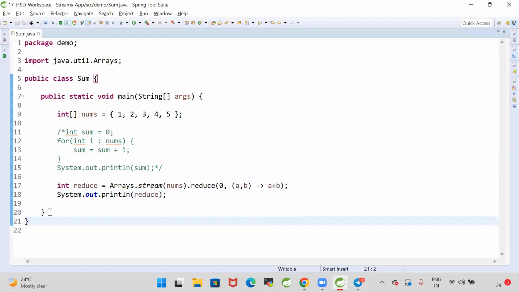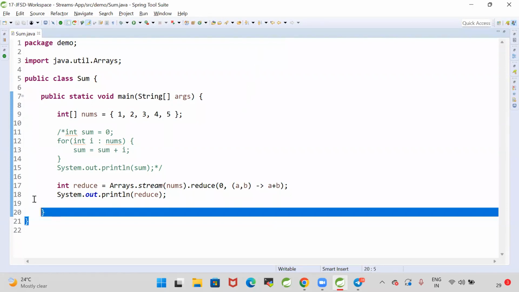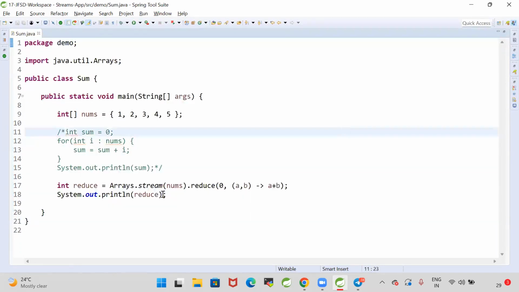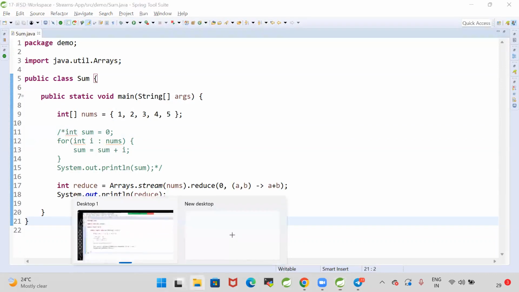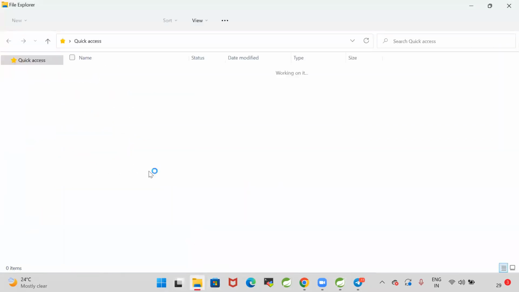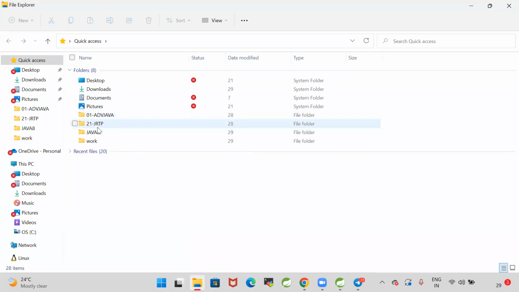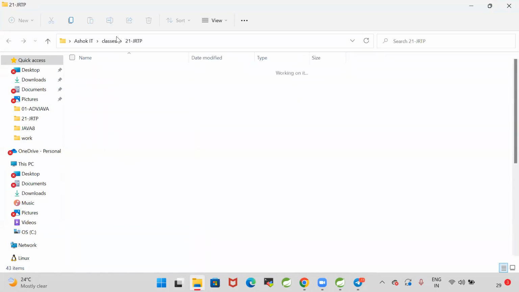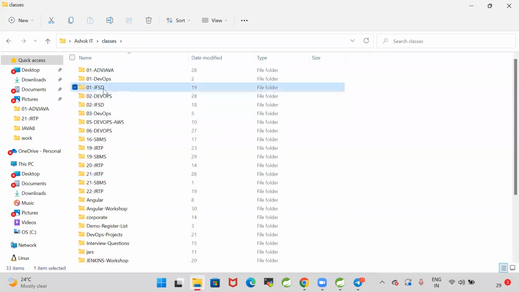Right guys, so this is a reduce operation which is used to combine multiple values into a single value. For that we are going for the stream reduce concept. Let me upload this in our notes. Stream reduce